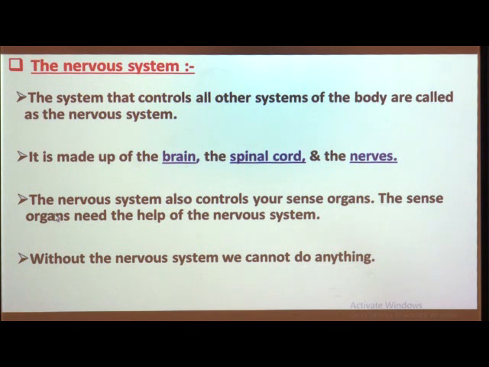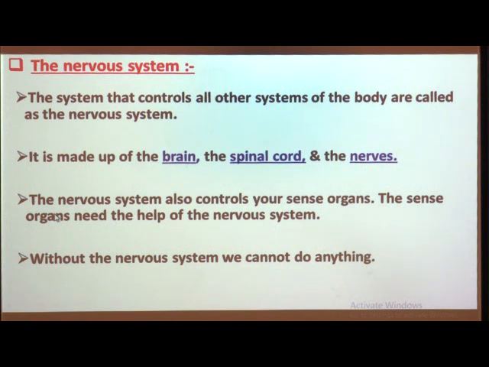The brain studies all these messages. As we know, there are so many questions and thoughts going on in our mind. So our brain studies them and decides what actions have to be taken.